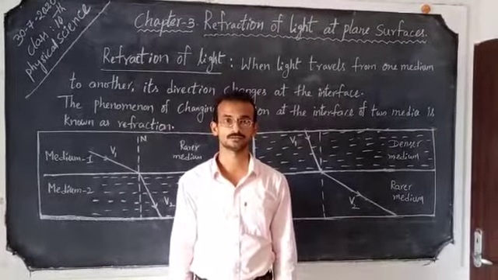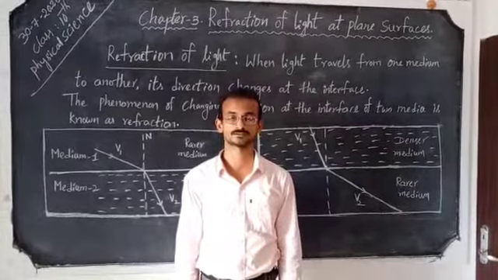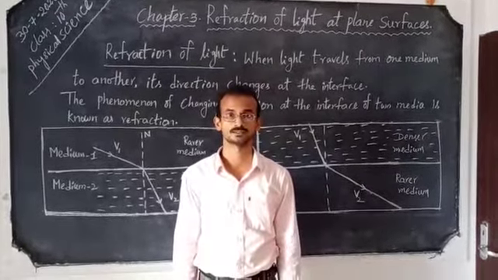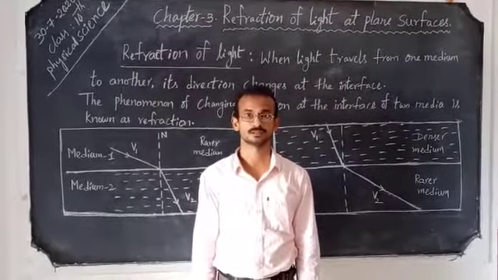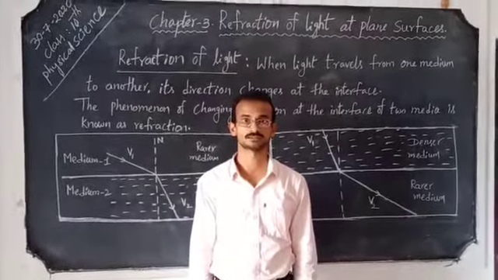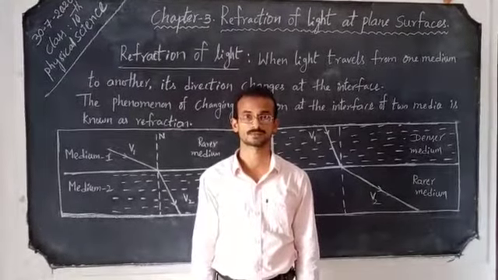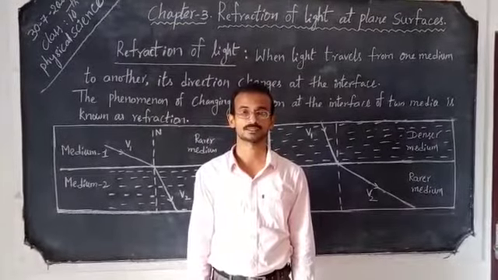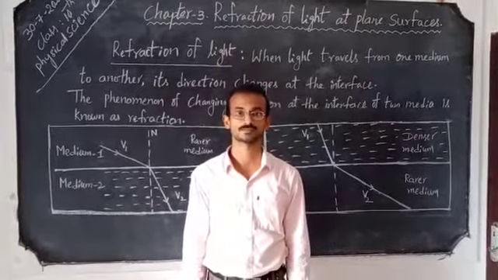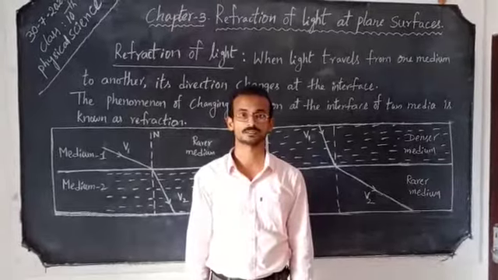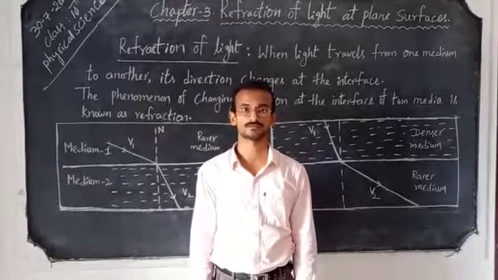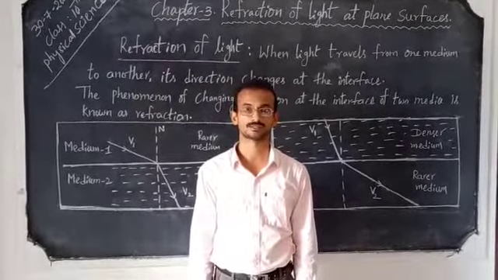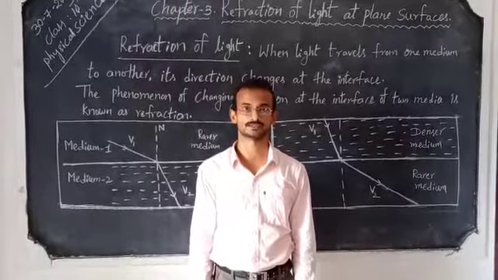Today I want to start the next lesson from the 10th class physical science, that is the third lesson, refraction of light at plane surfaces. In our daily life we observe some interesting things which are based on the refraction of light.